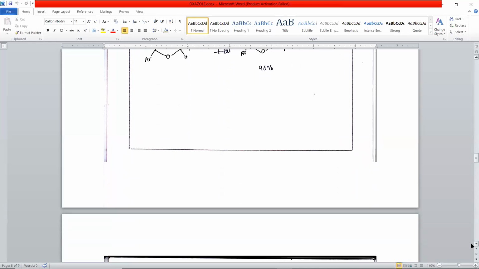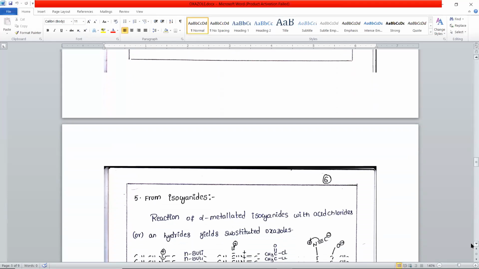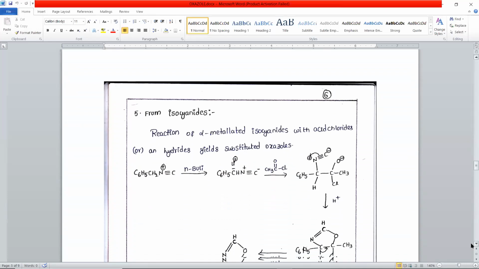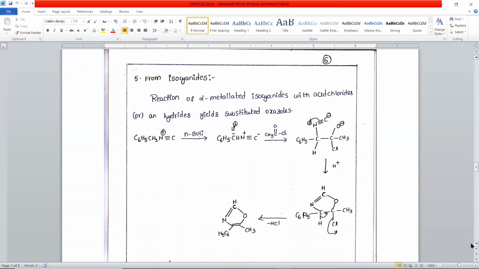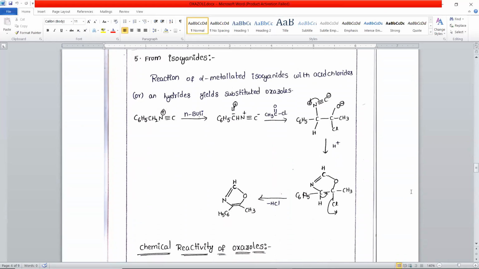Next, oxazole is also prepared from metallated isocyanides. Isocyanides on treatment with n-butyl lithium form alpha metallated isocyanides, which on treatment with acid chloride, or sometimes hydrides, are converted into oxazole. So this is isocyanide. On treatment with n-butyl lithium, it forms a lithium salt, the lithium isocyanide.